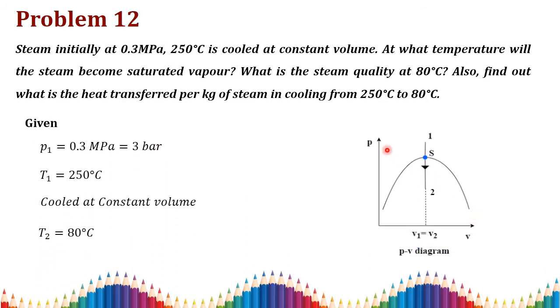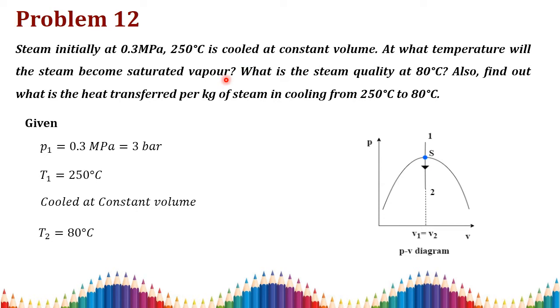Problem 12. Steam initially at 0.3 megapascal, 250 degrees Celsius is cooled at constant volume. Okay, so it is given that the steam has an initial pressure of about 3 bar and an initial temperature of about 250 degrees Celsius, and it is cooled at a constant volume. So the process is constant volume. At what temperature will the steam become a saturated vapor? Due to the cooling process, it will attain some saturated point, and we need to find that saturation point. At that corresponding point we need to identify the temperature, that is, the saturation temperature.